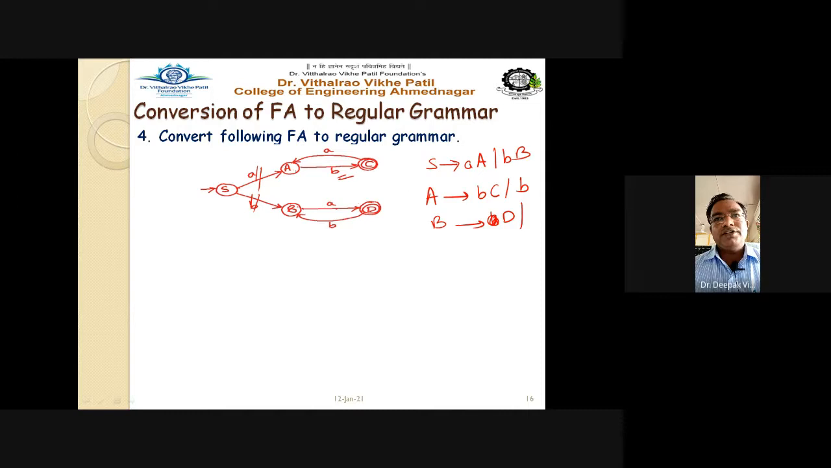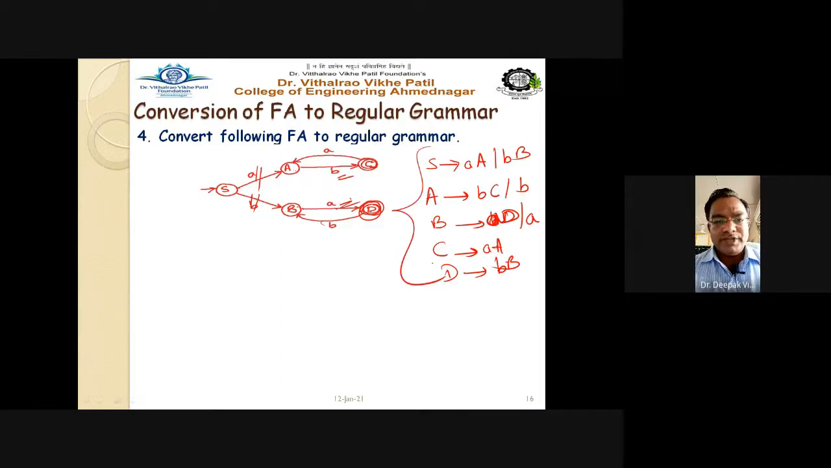And for one more transition, because this is the final state, I will just write here capital B on A, on A. So this is A, and this is your D, right? And for C I can write C on A goes to A, and for D, capital D on B goes to capital B. So these are the production rules.